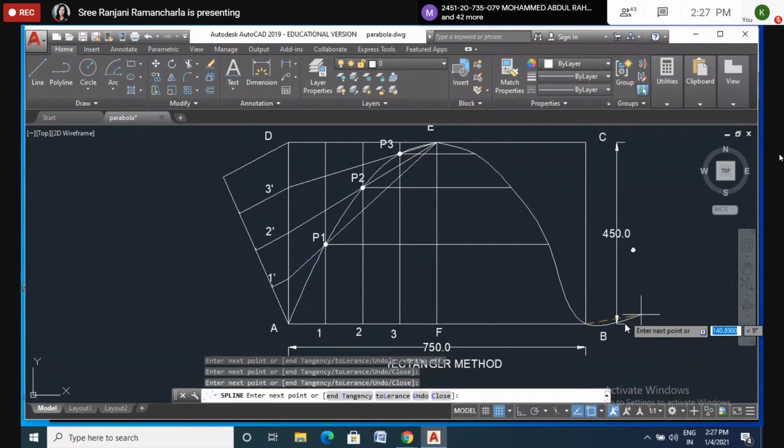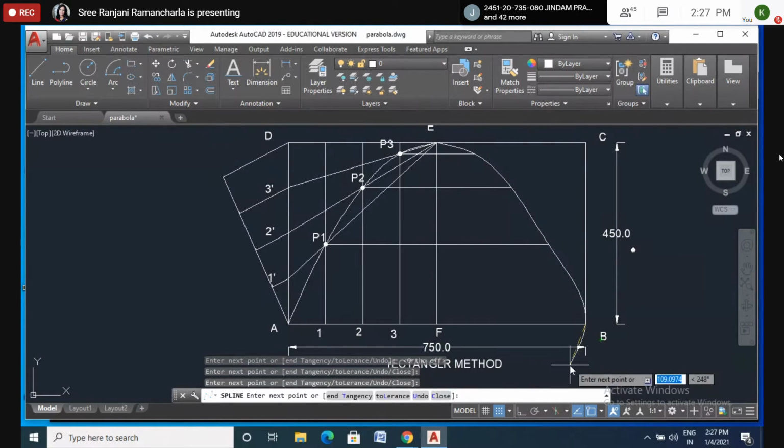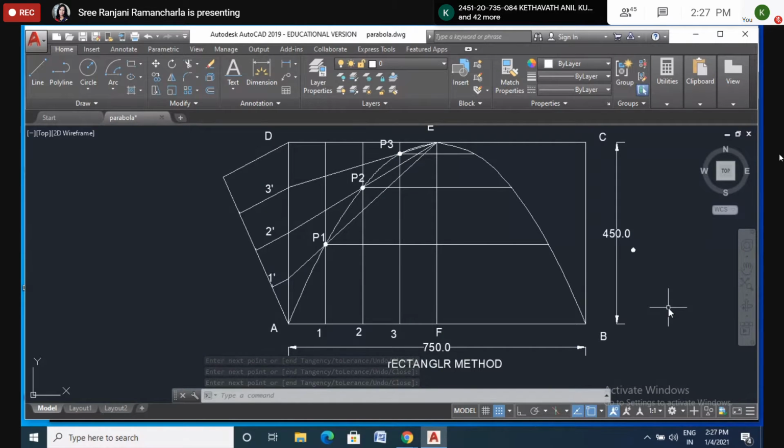Is it clear now? So it is moving a different way. So here what I have to do is just move your cursor approximately. Now see, it is clear now. So just enter. Enough. Okay. Now we got the parabola, by the rectangular method.